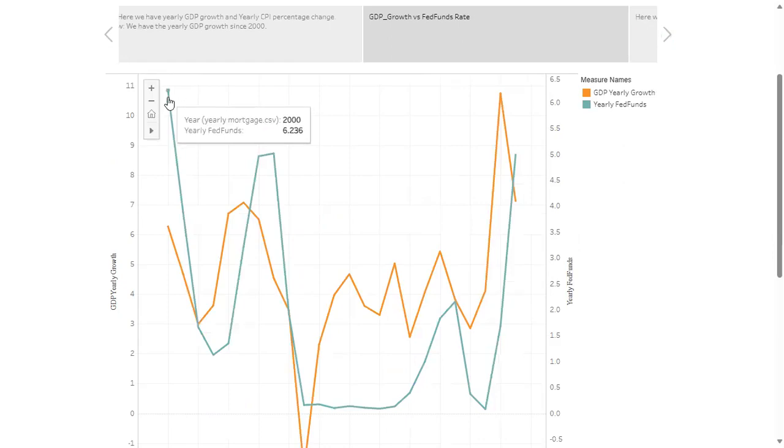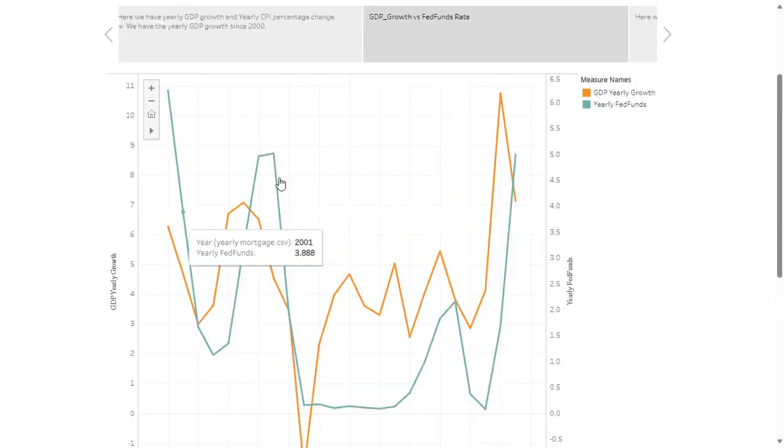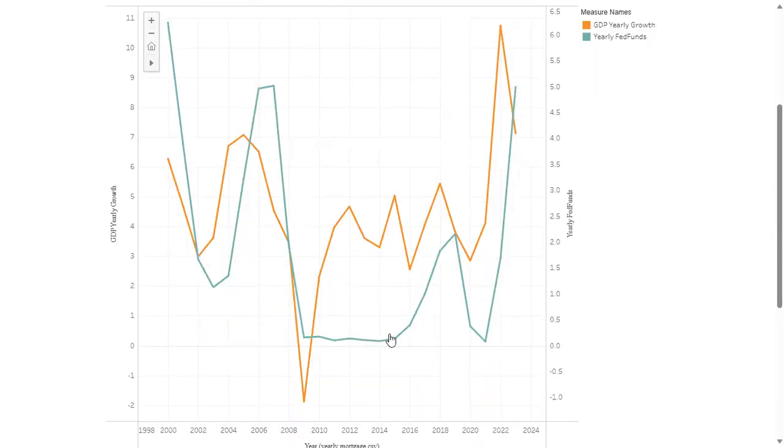On our next slide here, we have the GDP yearly growth and the yearly Fed funds rate. You can see the colors up in the legend. So not a whole lot of correlation going on here that you can see from the chart.